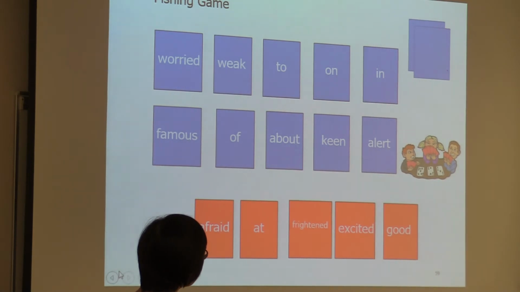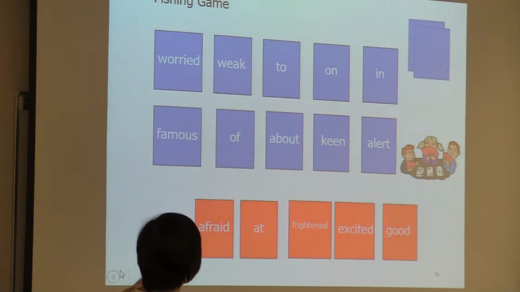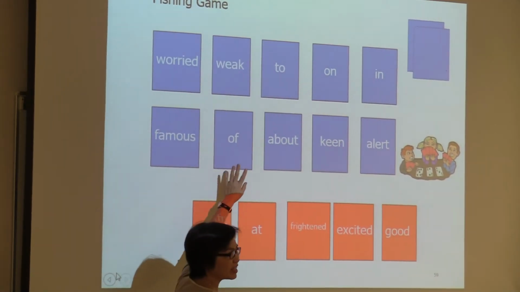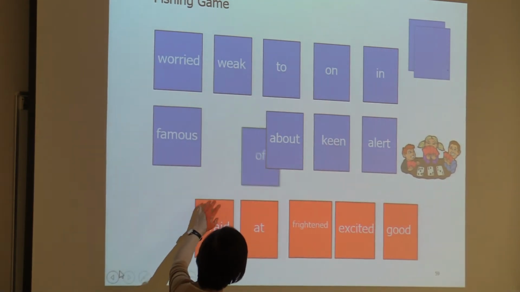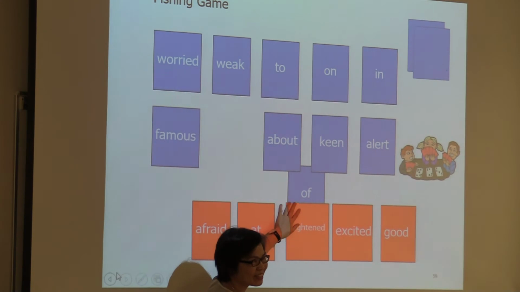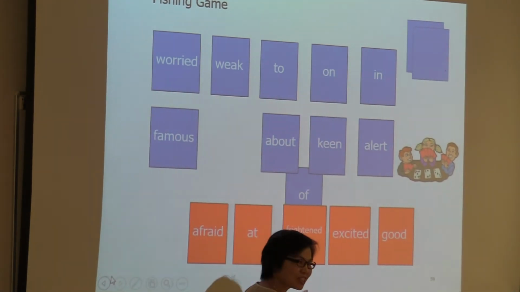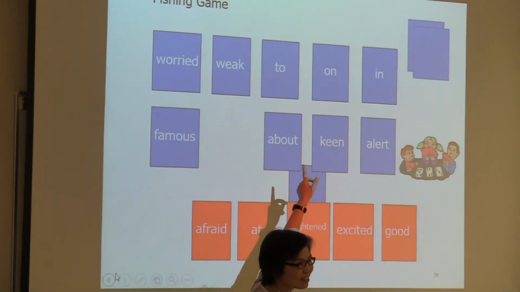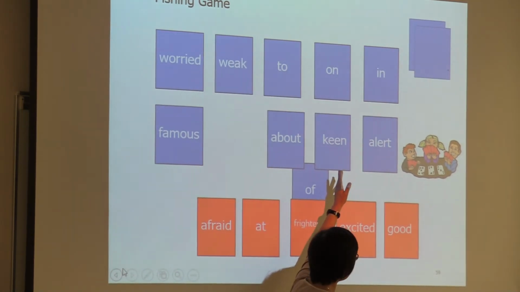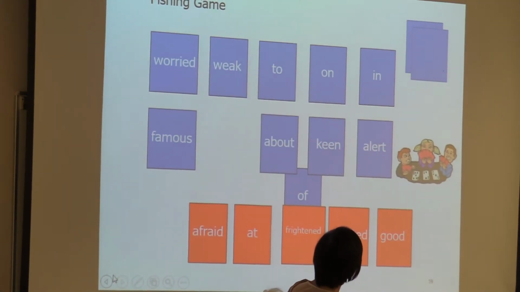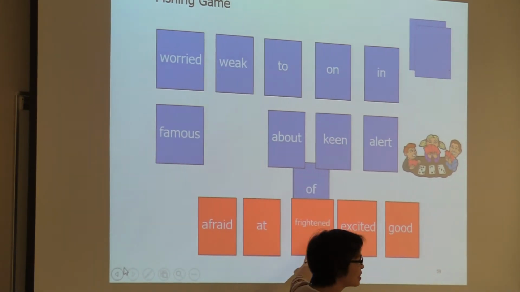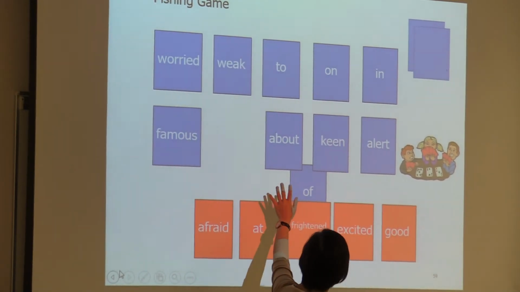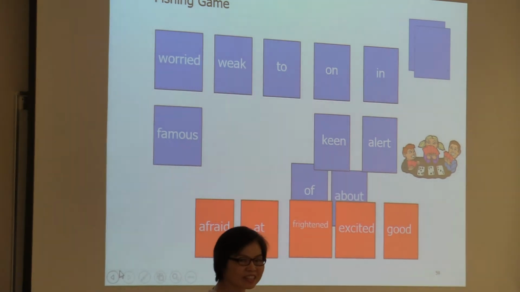All right, so afraid, which one can go with afraid? Afraid of. Right, so I can pair it. Yeah? So afraid of or frightened of. Frightened of, okay. So I can keep this pair. Then it's the other player's turn. Okay. Then after he or she plays that, it's my turn. Okay. Can I get another pair? Yeah. Excited about. Yeah, excited about. Okay, I can get this pair.